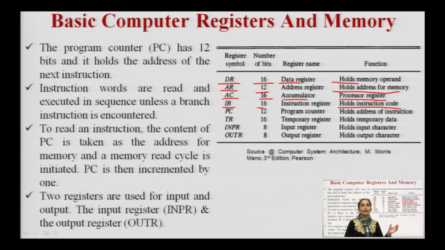That is why we always discuss the main memory size and concept along with these registers. So, either the CPU will be accessing the data from main memory, or it will be accessing some intermediate computations from these processor registers. Then my TR, the temporary register, holds the temporary data and it is of 16 bit. Then the input register and output register, denoted by INPR and OUTR, are of 8 bits and they hold the input character or output character.